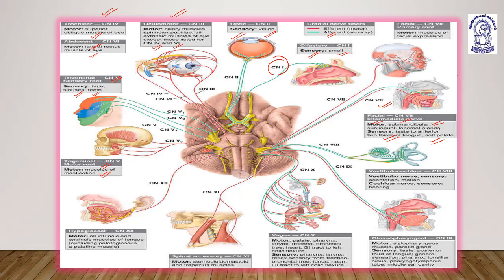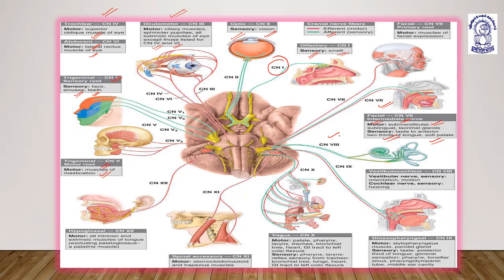So the facial nerve, that is the seventh cranial nerve, is an intermediate nerve. It is a mixed nerve having both motor and sensory roots. The motor part supplies the submandibular, sublingual, and lacrimal glands, and the sensory part supplies taste to the anterior two-third of the tongue and the soft palate. So this is the seventh cranial nerve, or the facial nerve.